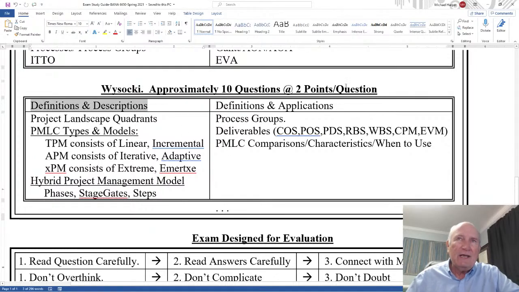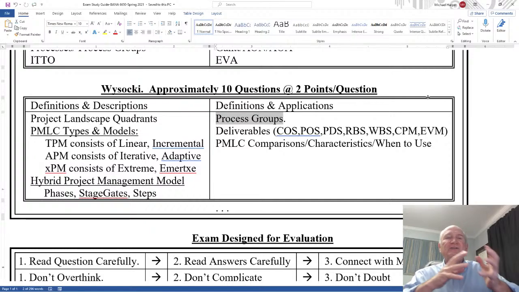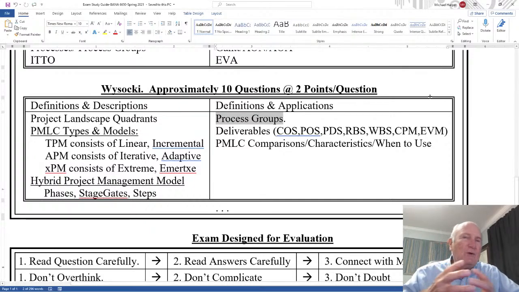And then on the right-hand side, definitions and applications. Well, here's where we have, I say, process groups. And what I mean by this is PMBOK has its process groups within the knowledge areas. Well, in some cases, Wysocki uses the same terminology. In some cases, he changes the terminology. So be aware of those changes.